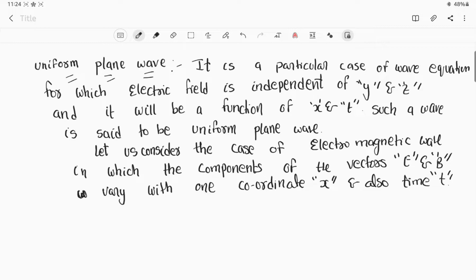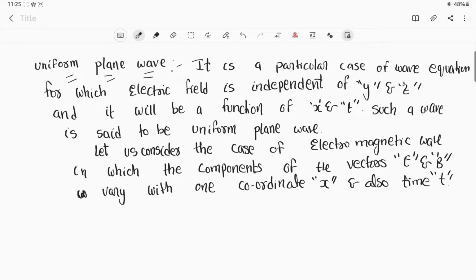This means independent of y and z, and definitely it will be a function of a particular variable, that is the x-axis, and the time t. If this is the case, we say that such wave is known as the uniform plane wave. Now this should be applied to an electromagnetic wave.